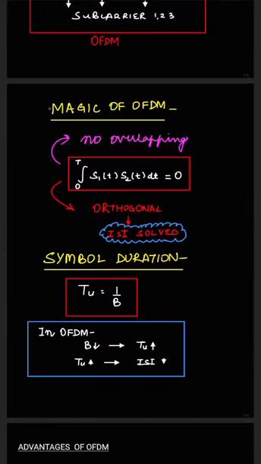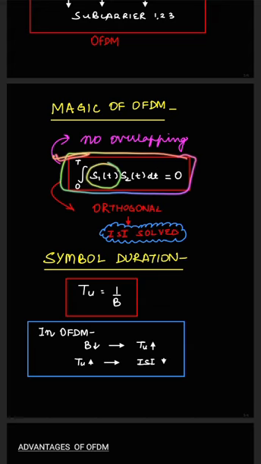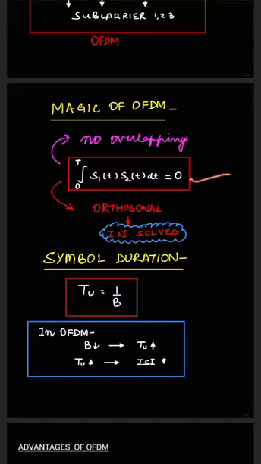So this is actually the magic of OFDM, where the subcarriers are orthogonal, and the formula for orthogonality is that for the signal S1(t) and the signal S2(t), the integration of their product is actually 0. And with this orthogonality, we have solved the ISI issue. So this was the major need of OFDM.